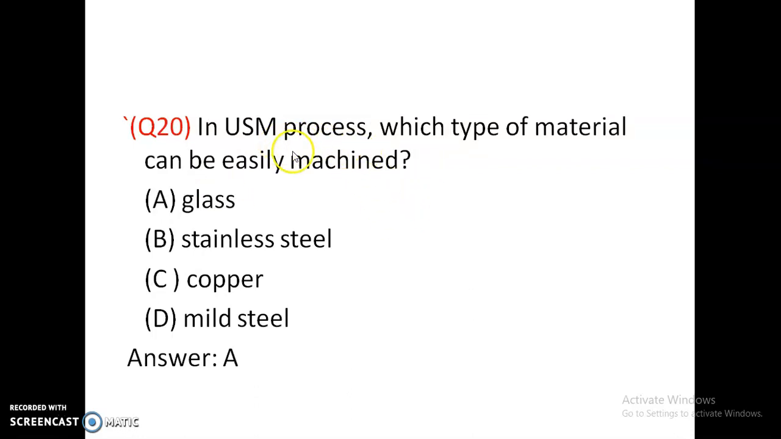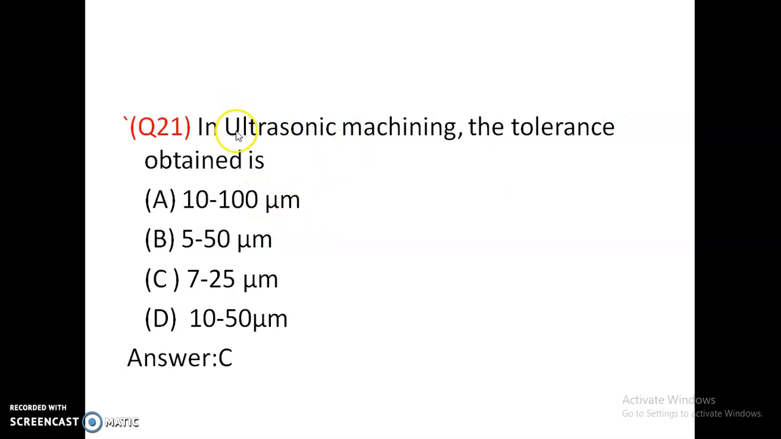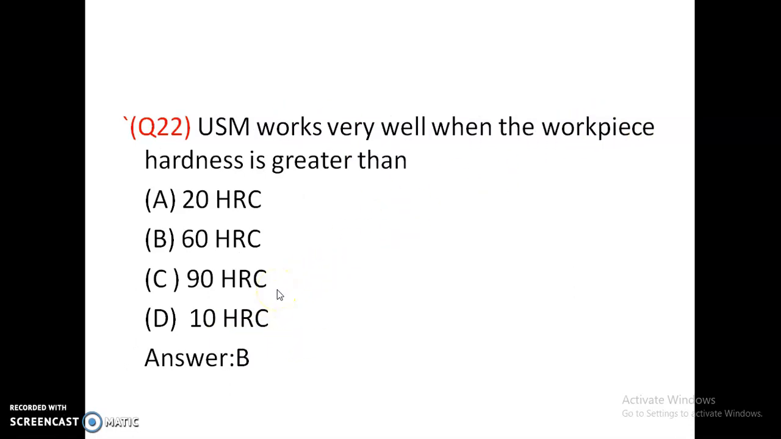In the USM process, which type of material can be easily machined? Glass, stainless steel, copper, mild steel. So the USM process is mainly used for machining glass and ceramics. So glass. In ultrasonic machining, the tolerance obtained is 10 to 100 micrometer, 5 to 50 micrometer, 7 to 25 micrometer, 10 to 50 micrometer. Tolerance obtained is 7 to 25 micrometer.